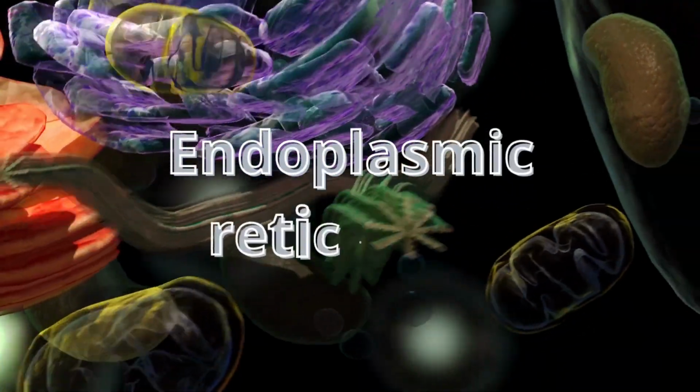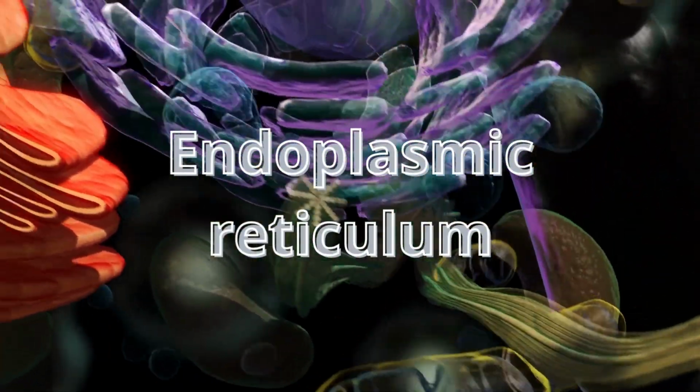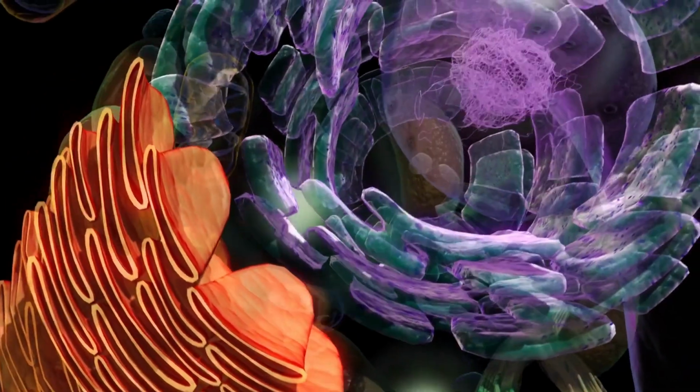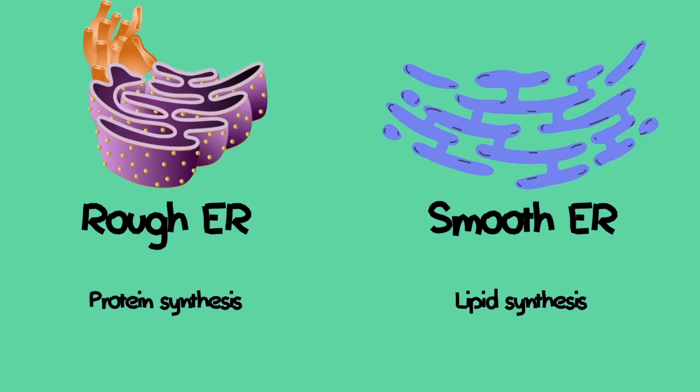Next, let's talk about the endoplasmic reticulum, ER. It is divided into rough ER and smooth ER. The rough ER contains many ribosomes and is the main place for protein synthesis, while the smooth ER is mainly involved in lipid synthesis and metabolism.